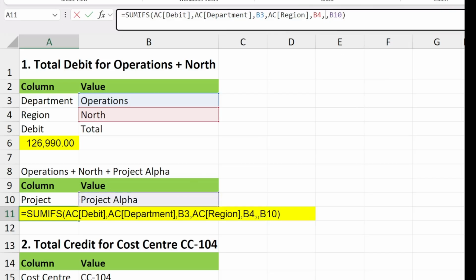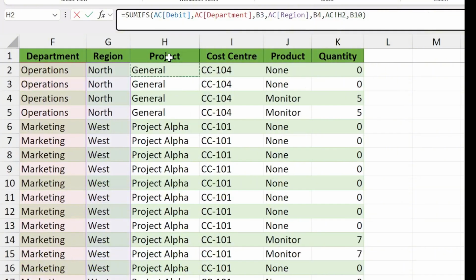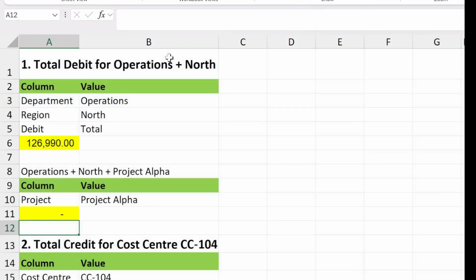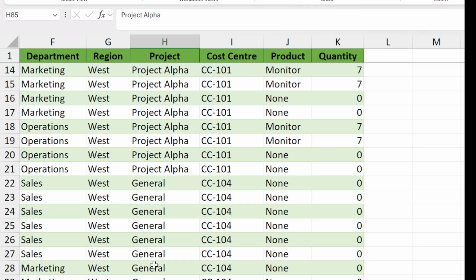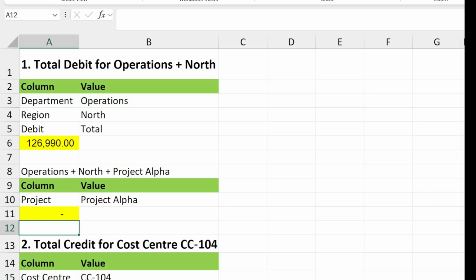Now we go to the AC table. Move your mouse to the project column header and click it. Down arrow once and press Ctrl plus Shift plus down arrow to select the entire column. Press Enter. We see that we got 0. It means that there isn't anything matching our 3 criteria: operations, North and Project Alpha. Only rows that satisfy all 3 conditions are included in the sum and therefore we get 0.